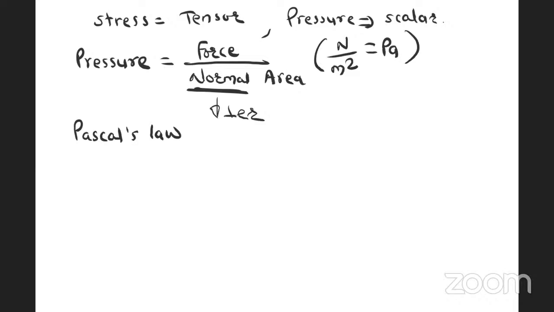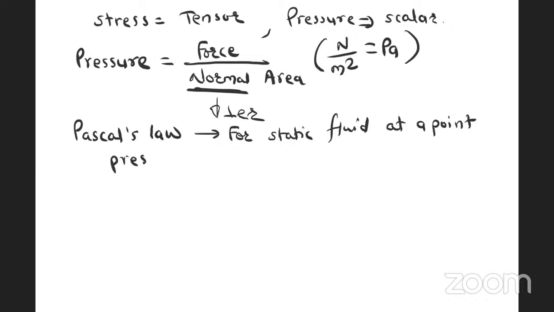Pascal law is that for static fluid, at a point, pressure in all directions is the same and compressive.